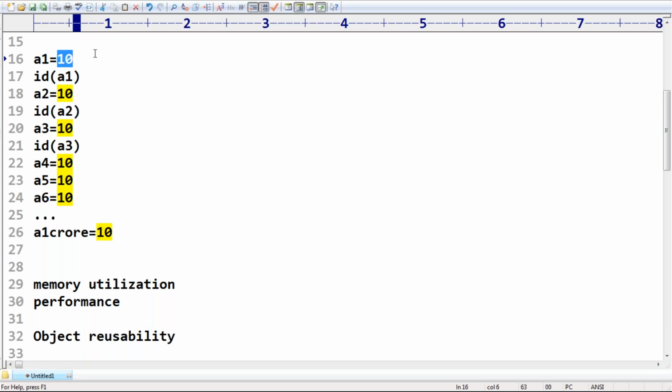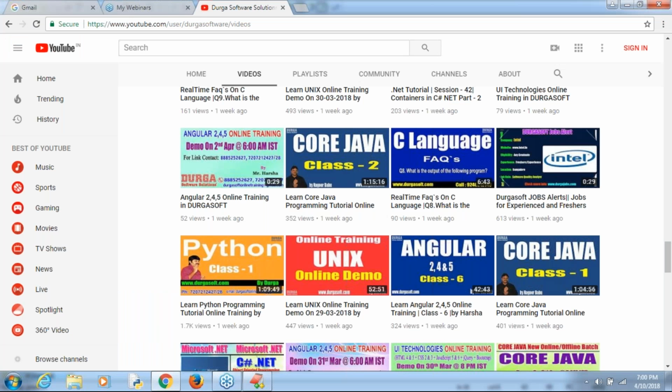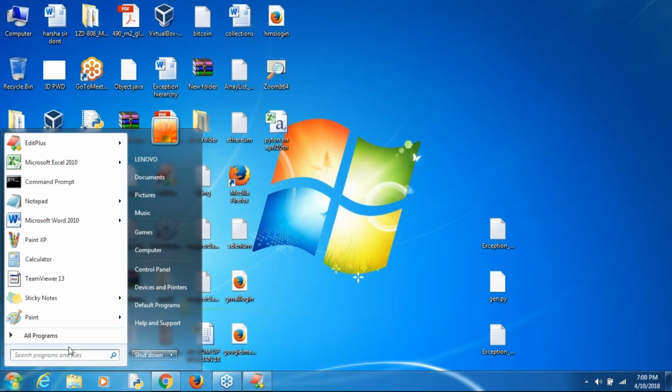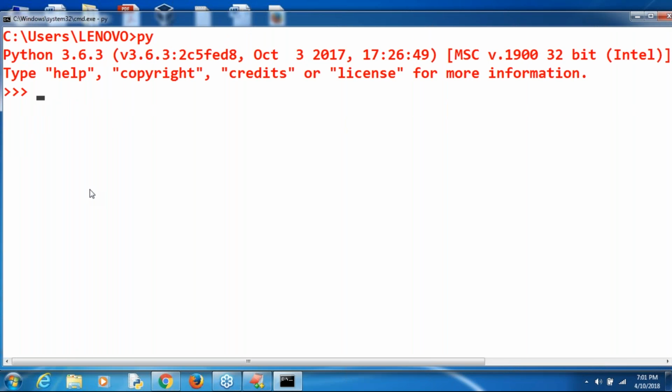Okay, sir. Now let me show programmatically. Here I'm taking the Python console. Does the developer have to take care of it? No, it is not part of the developer. It is Python's inbuilt capability. Remember that.